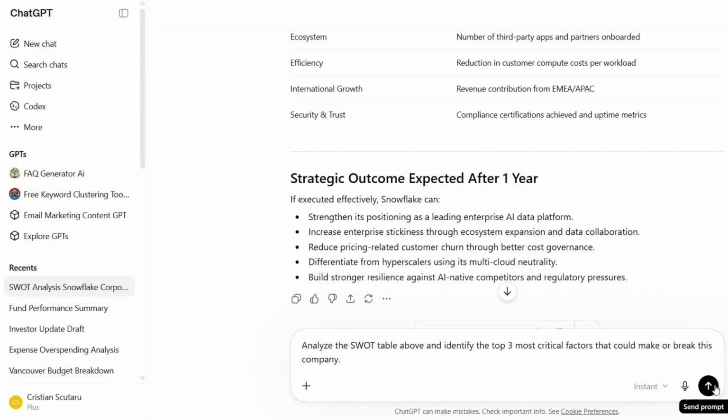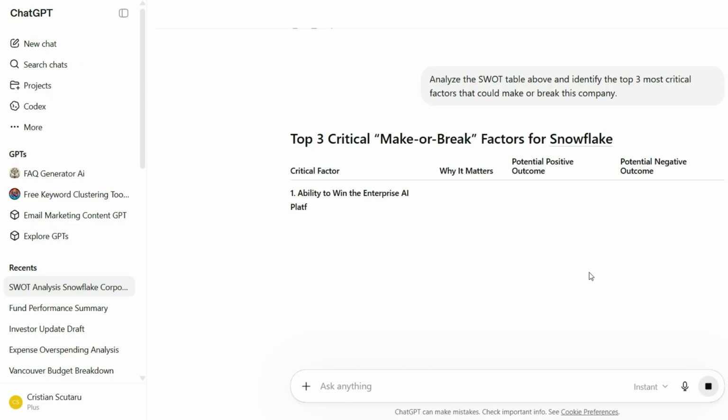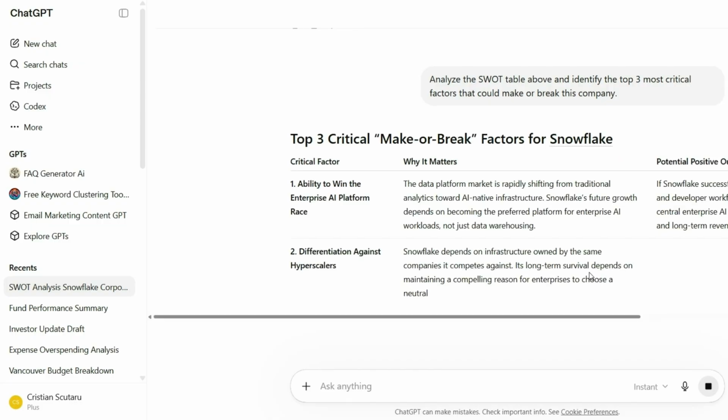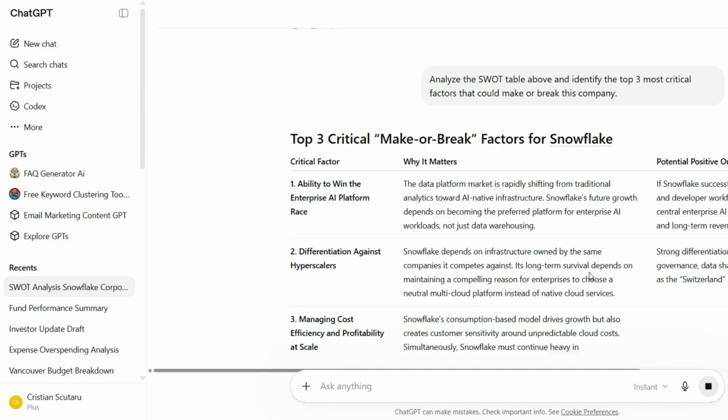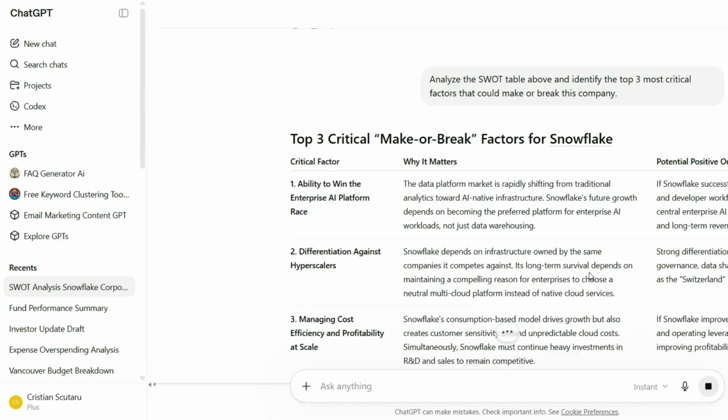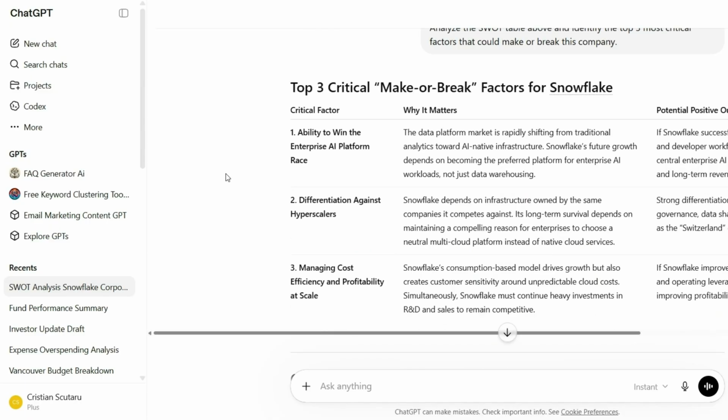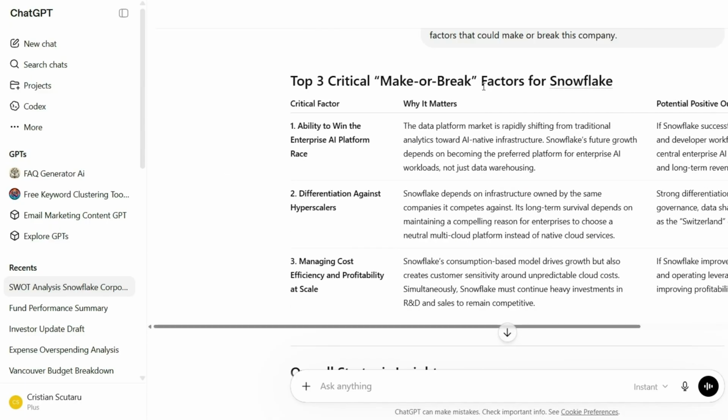So once again, these are just some ideas that you can work with after creating a SWOT table for a company, for a product, for a service, for a project. Top 3 critical make or break factors. Very important.